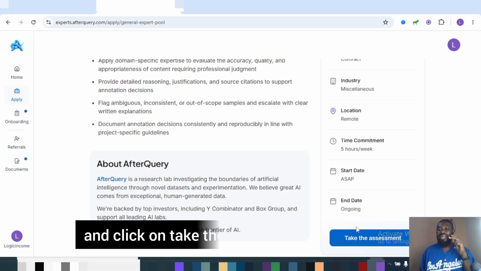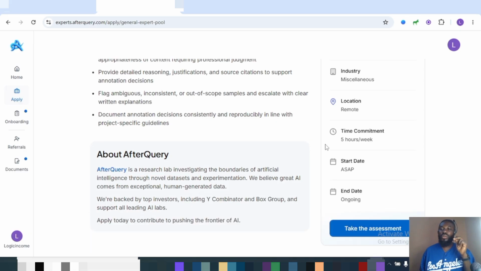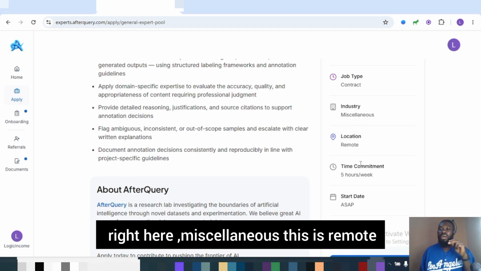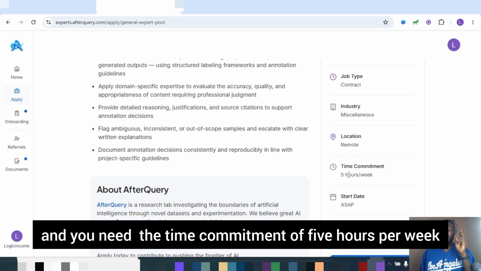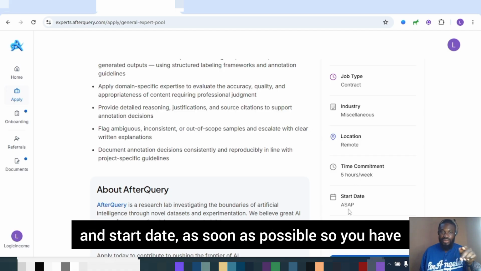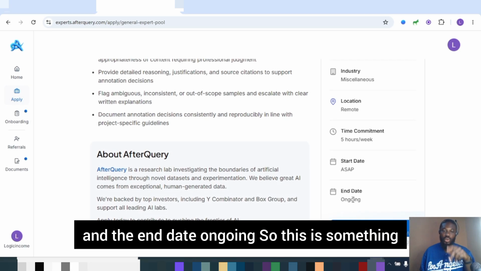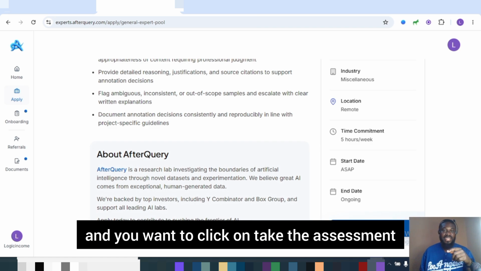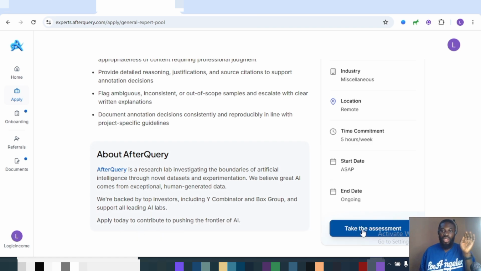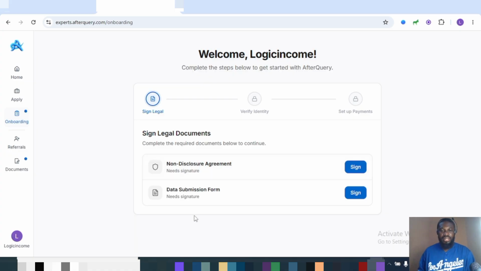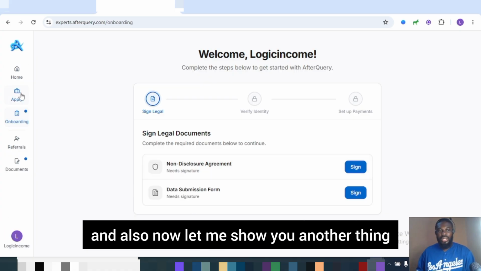you want to come here and click on take the assessment. So you want to take note of this, guys. This is industry right here, miscellaneous. This is remote, and you need the time commitment of 5 hours per week, and start date as soon as possible. So you want to take note of this, and the end date, ongoing. So this is something you want to jump on right now as soon as possible, and you want to click on take the assessment. But make sure you are fully ready. Make sure you prepare your CV. Make sure you complete the onboarding. Make sure you sign the non-disclosure agreement, the data submission form, and also, now let me show you another thing.